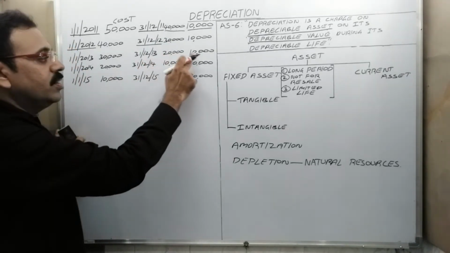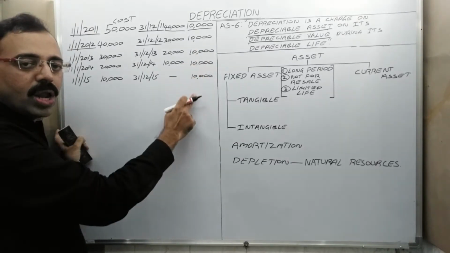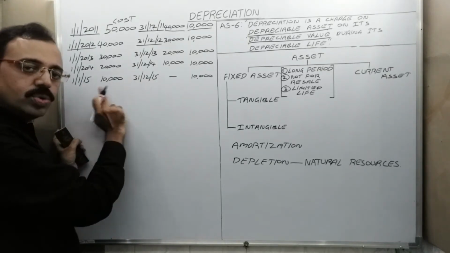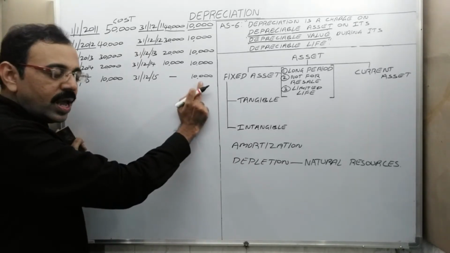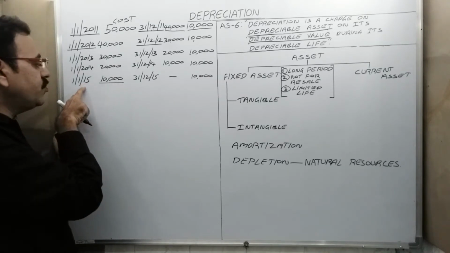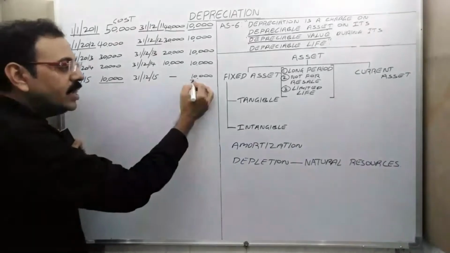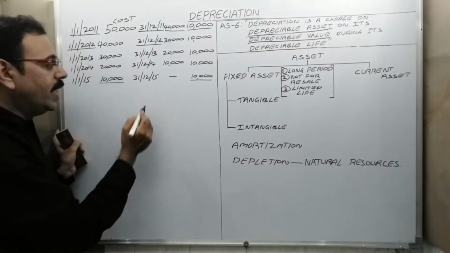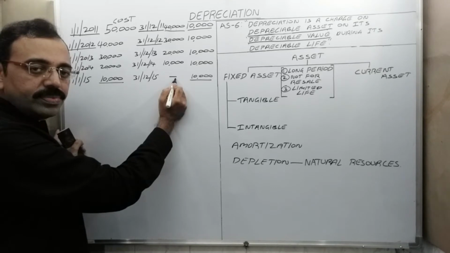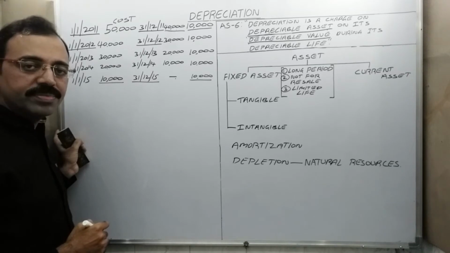Similarly, in the third year, 10,000 is reduced. In the fourth year, another 10,000 is reduced. Come to the last year. From 1st January 2015 to 31st December 2015, we used it. 10,000 is reduced. And with how much worth of asset did we start? 10,000. On 1st January 2015, the value of the machine is 10,000 rupees. In 1 year, the 10,000 is reduced. So at the end of the year, the value became 0. Now we cannot use this asset. We have to replace it with a new one.